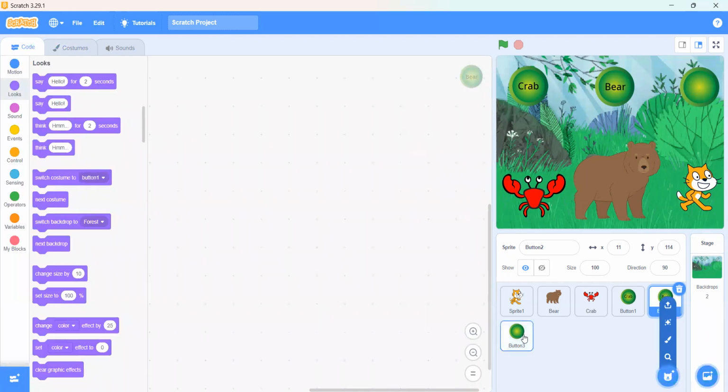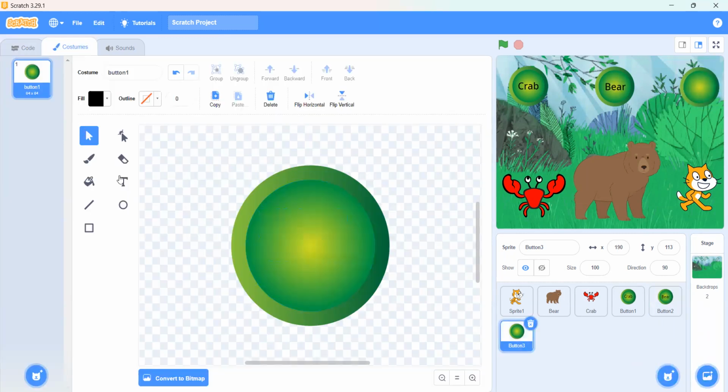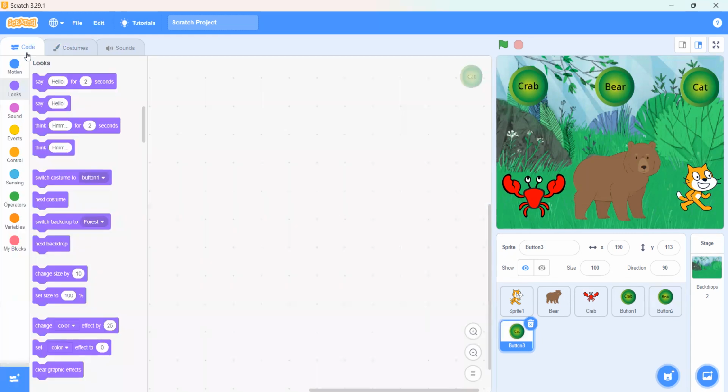And in the third button, we have to write cat. Okay, so do you have any confusion till here, you both? Nope. No. Okay.